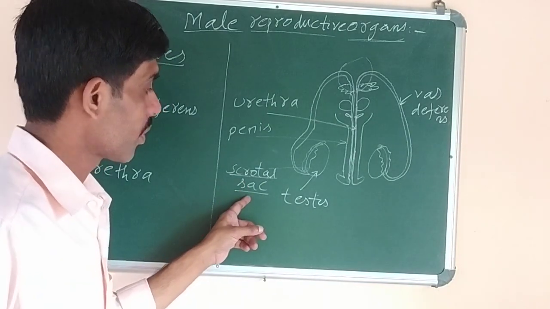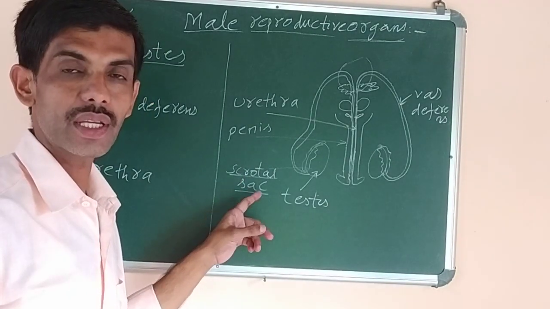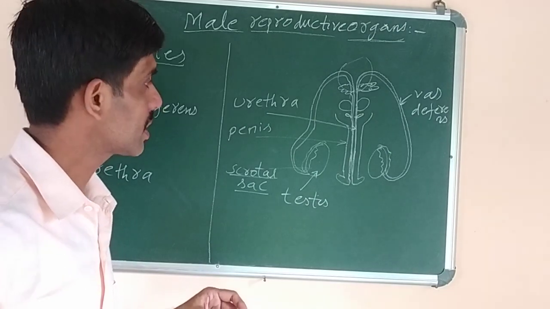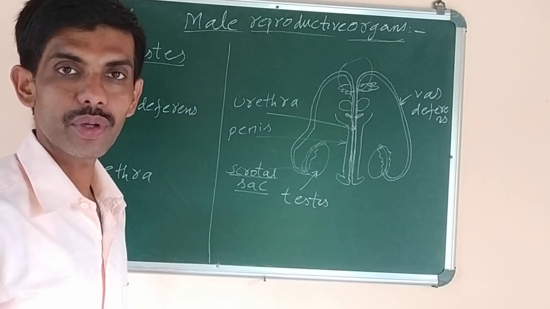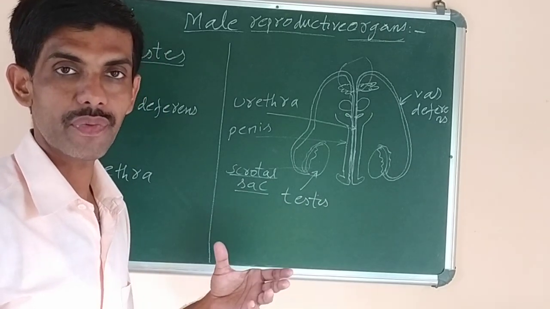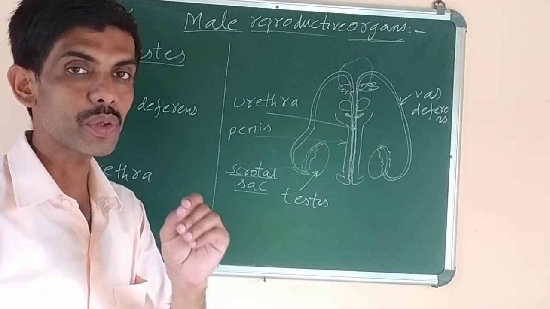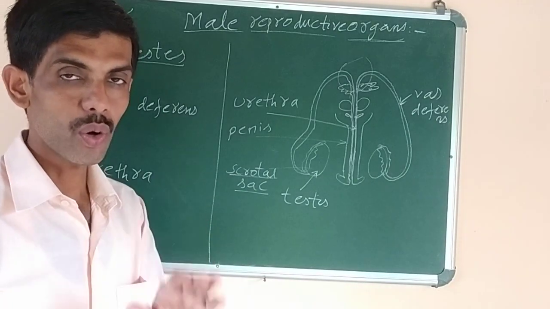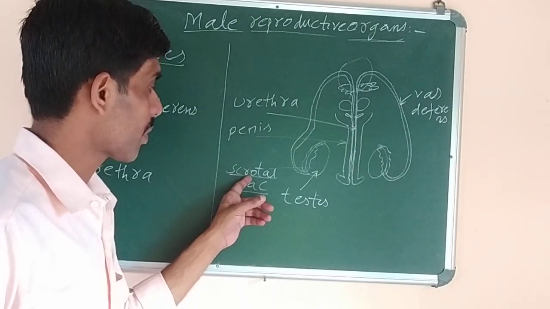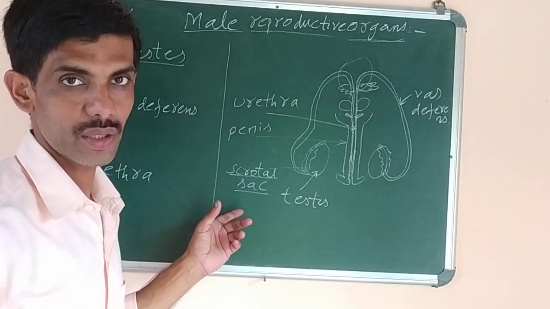And why is it present in the scrotal sac? Because for the formation and maturation of sperm cells, that is the male gamete, a temperature of 2 to 3 degrees centigrade lower than the body temperature is required, and that is possible due to the presence of a scrotal sac in which the testis is located.